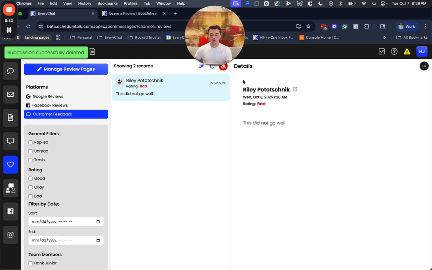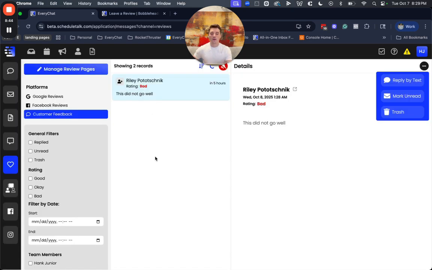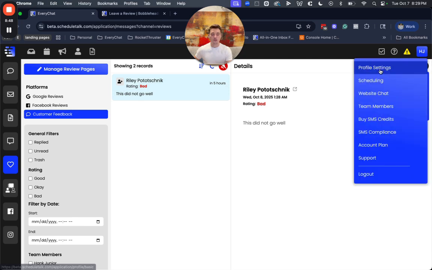So from this point forward, I can then jump over here. I can click reply by text, and if I had a phone number in this account, I could text this person directly and start that conversation to see how we can get it resolved. So that is the gist about how the survey feature works.